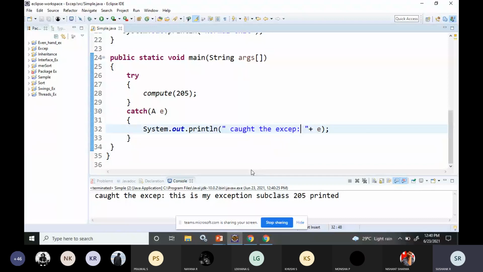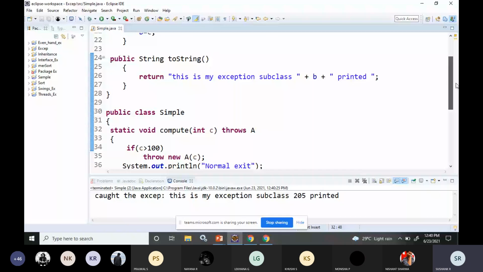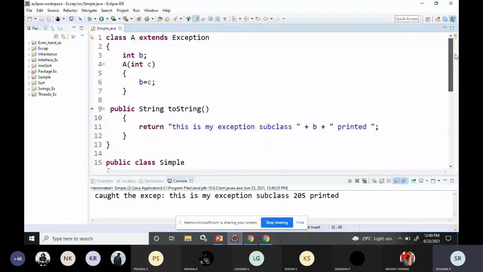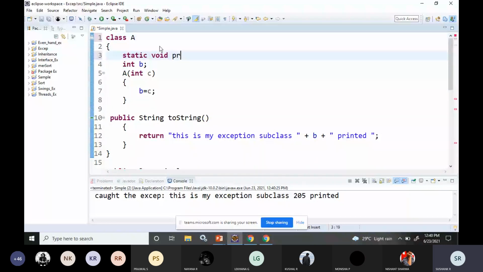And now I will just write the next thing. So this is regarding the exception subclasses. Now, how do I create that chained exception? So for that, I'll just write the code. I'll write static void process, or you can call it a procedure.